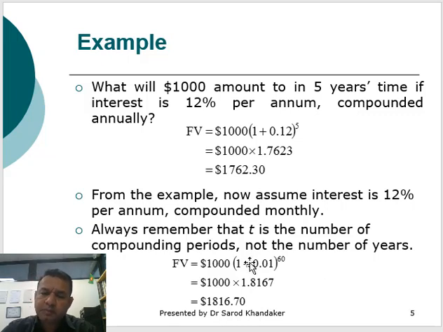If you compare, in the first example the future value is $1,762.30, and in the second example it is $1,816.70. Which is better? Think about it yourself, whether the compounded interest rate or the simple interest rate. The top one we call the simple interest rate, and this one is called the compounded interest rate.